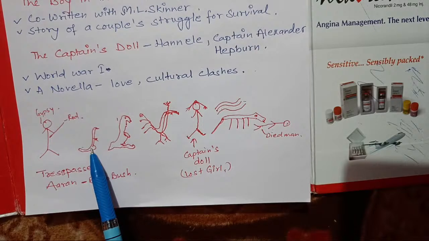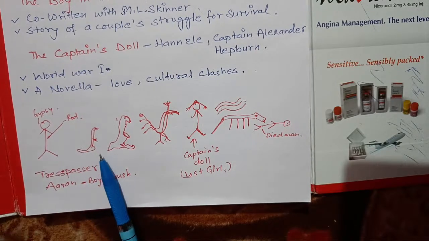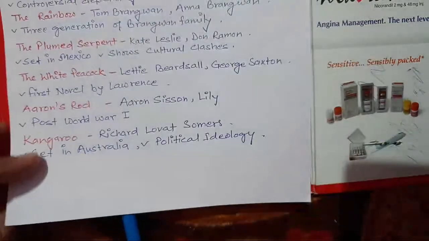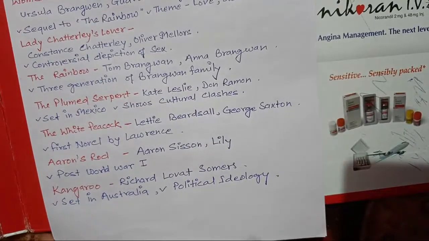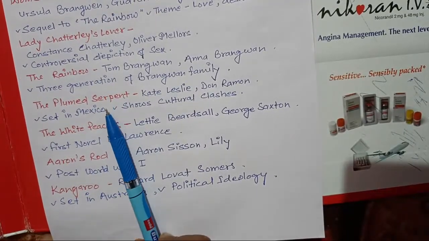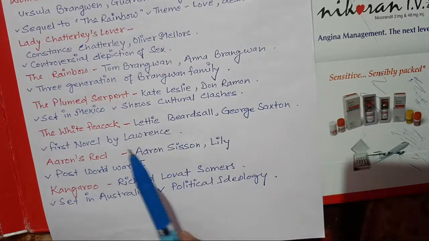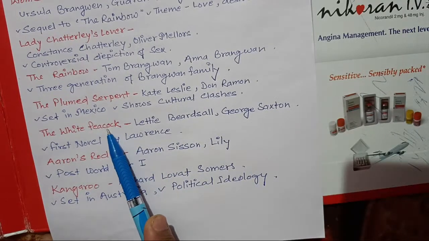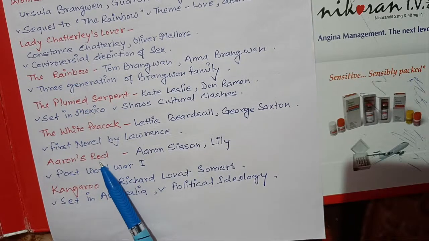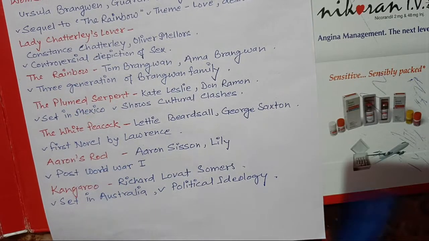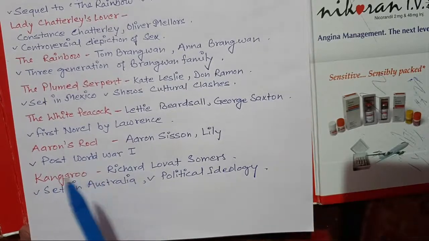Here is a snake. You should know that we have already discussed the work. Let me show you. It was a serpent. So I have drawn a snake, and you will see here a serpent. I have drawn a peacock here, a rainbow, and a rod with a boy. The boy's name is Aaron.